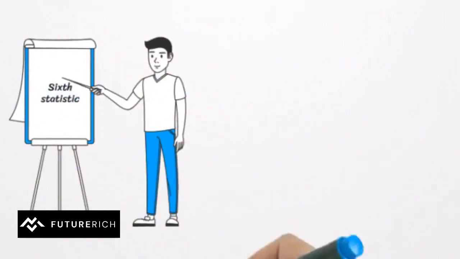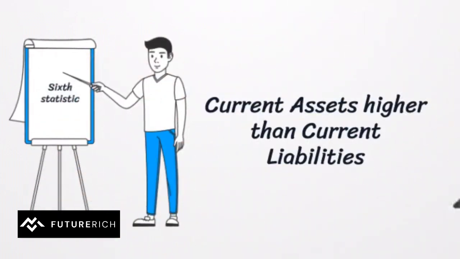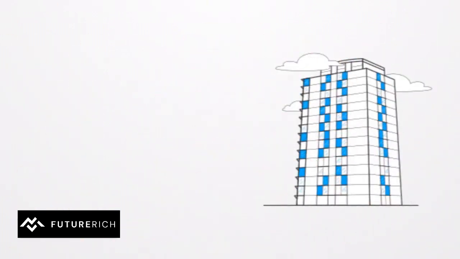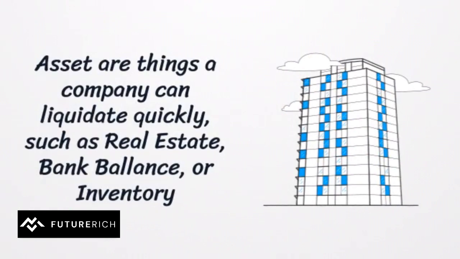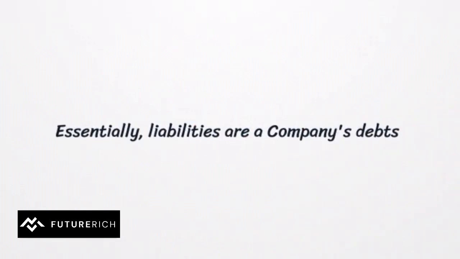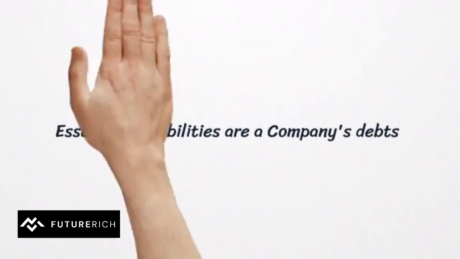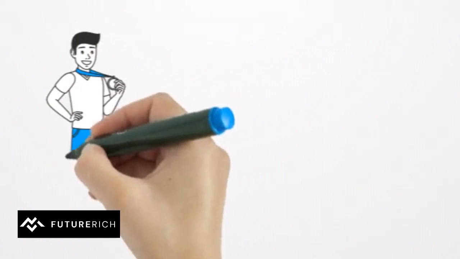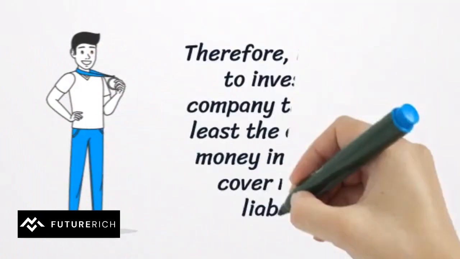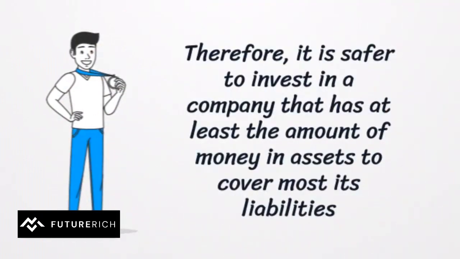The sixth statistic you want to evaluate is the company's current assets compared to its current liabilities. So what are assets? A company's assets can quickly be liquidated and turned into cash. Things such as real estate, bank balance or inventory. On the other hand, the company's liabilities are essentially its debts. Therefore, it is safer to invest in a company that has at least the amount of money in assets to cover most of its liabilities, ensuring that the company won't go bankrupt easily.